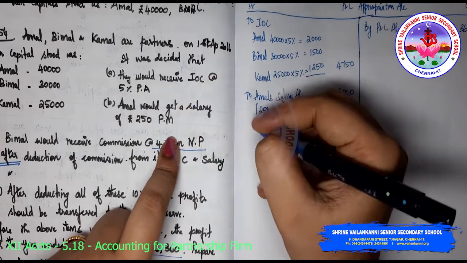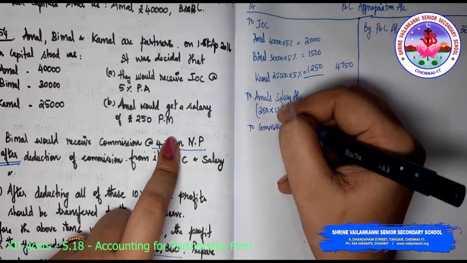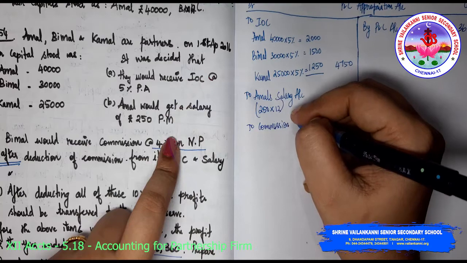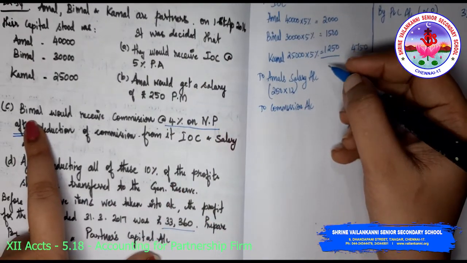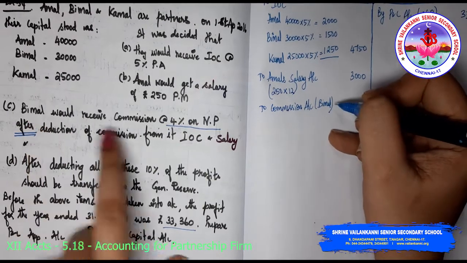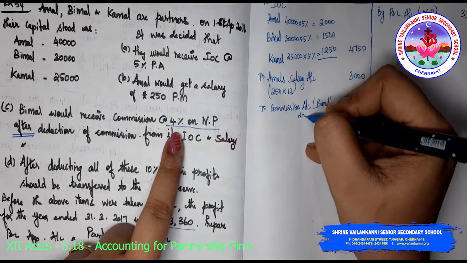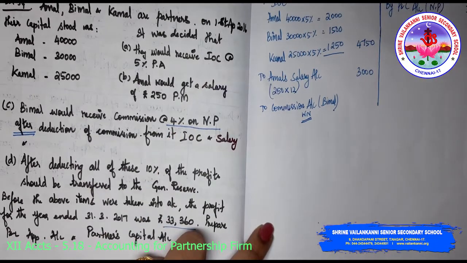After this, to commission account. Whose commission? Bimal commission. Okay. So the brackets, I'm writing Bimal. We need to do a calculation. So I'm just writing it as working note. So I'm going to prepare a working note.